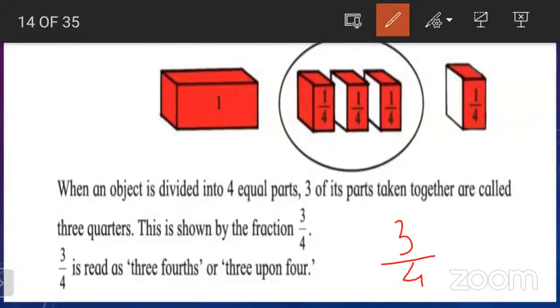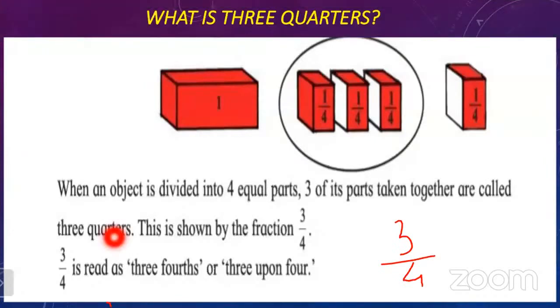Now, 3/4 is read as three-fourths or three quarters. How to read it? You can read it either way.